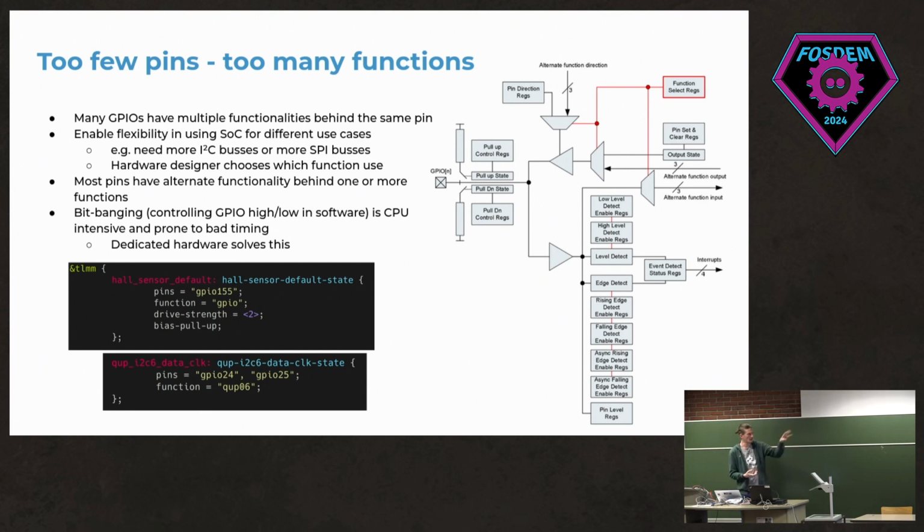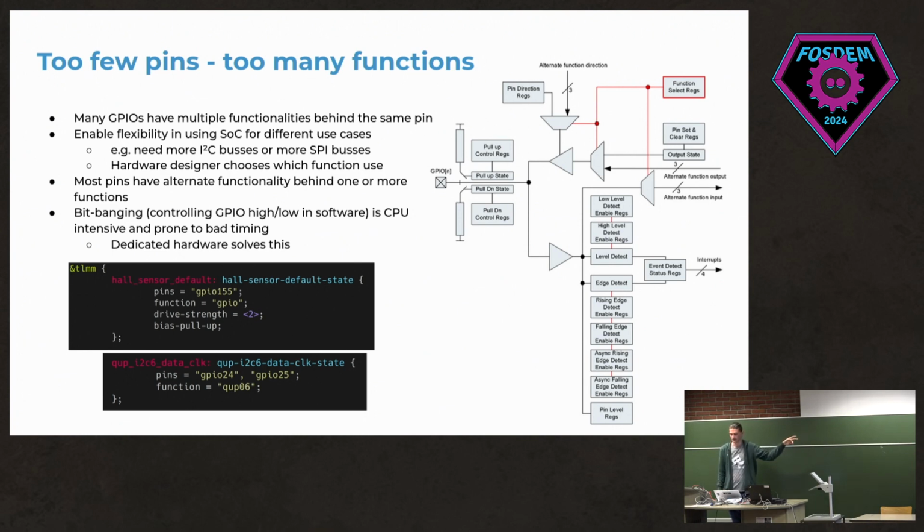On the right side, I grabbed this illustration from the Raspberry Pi documentation. It shows that on the one GPIO that you see, there's a lot of different functionality behind there. For example, in software, you can enable a pull-up resistor, which is useful for I2C buses, or pull-down, or a lot of different interrupt detection mechanisms. So you can connect a GPIO to an interrupt line from a different chip, and then get an interrupt in there. And yeah, the SoC can do this very efficiently.